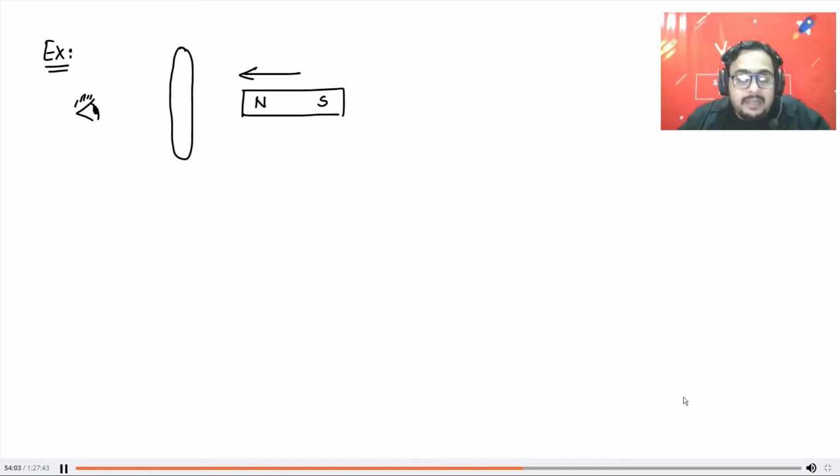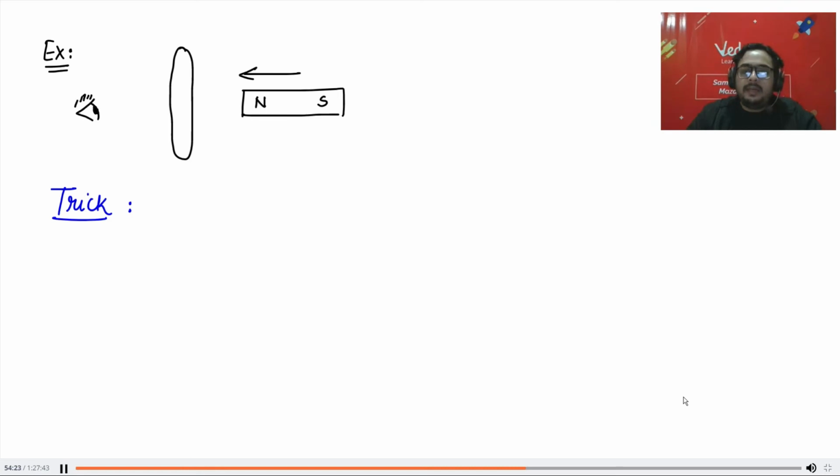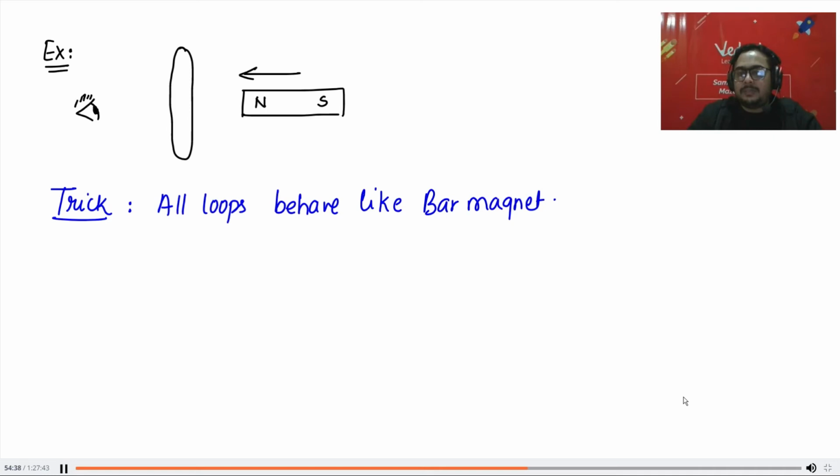So in which direction will you see the induced current? Now this becomes very, very difficult. है कि नहीं? First you have to imagine, is the flux increasing or decreasing? Then you have to look from this side. The loop is like this and you have to look from this side. So for this there is a trick told by Lenz. The trick is, all loops behave like a bar magnet.